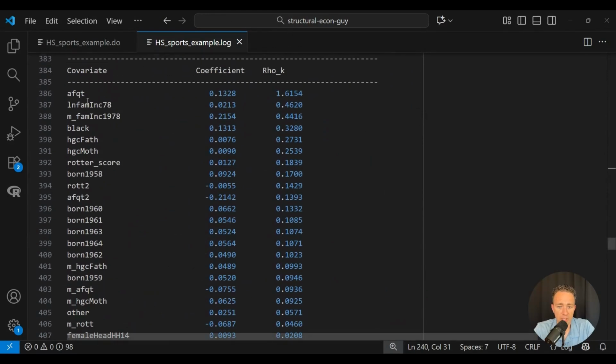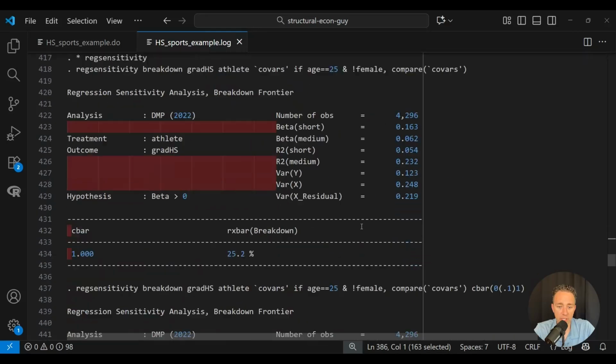And what we have is that AFQT has the strongest correlation with treatment relative to all the other ones. And so if we look at these top three ones, these are ones that are potentially going to be undermining our selection on observables. So we should keep these numbers in mind when we're thinking about what the breakdown point ends up being. Then we can go down and see what the breakdown point actually is.